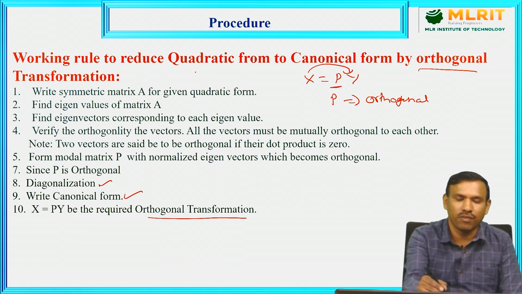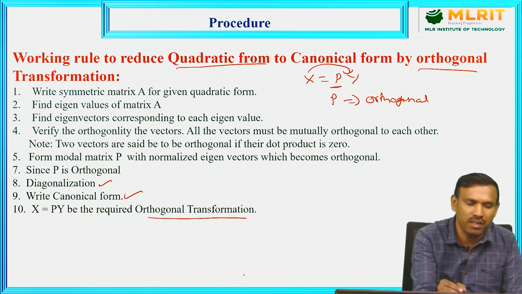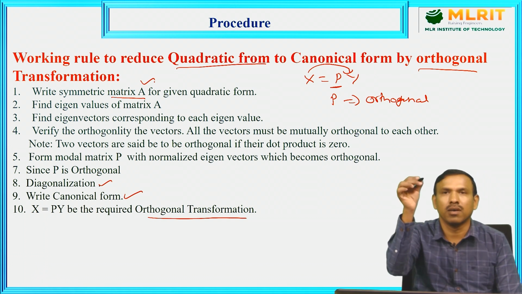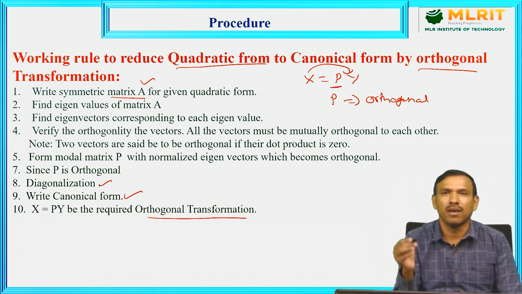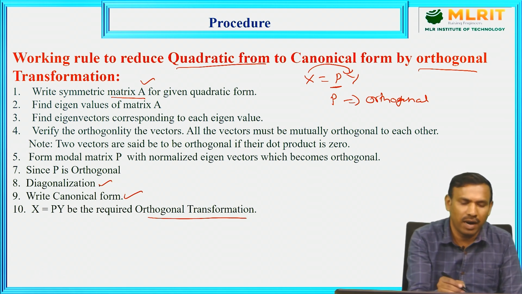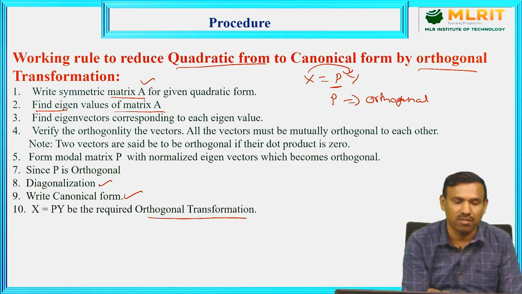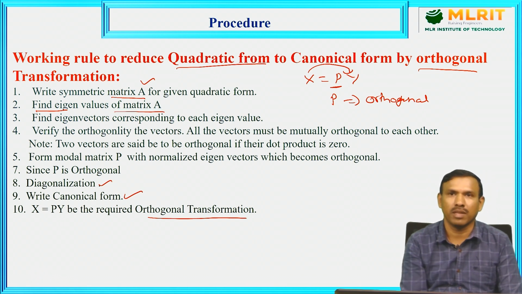One quadratic form will be given, x transpose Ax. For the quadratic form, the first step is to change it to the symmetric matrix A. We know the square term coefficients are written along the principal diagonal, and the product term coefficients divided by 2 are written in the proper positions; that will be the symmetric matrix. Then find the eigenvalues and eigenvectors of the matrix. We know very well how to find eigenvalues and eigenvectors.